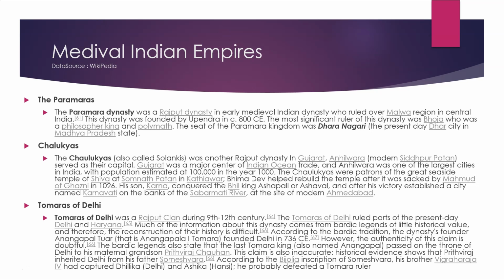The Chalukyas. The Chalukyas were a Rajput dynasty in Gujarat. Anhilwara, near modern Siddhapur Patan, served as the capital. Gujarat was a major center of the Indian Ocean trade. Anhilwara was one of the largest cities in India, with a population estimated at 1 lakh in the year 1000. The Chalukyas were the patrons of the great seaside temple of Shiva at Somnath Patan in Kathiawar. Bhimdev helped rebuild the temple after it was sacked by Mahmud of Ghazni in 1026.